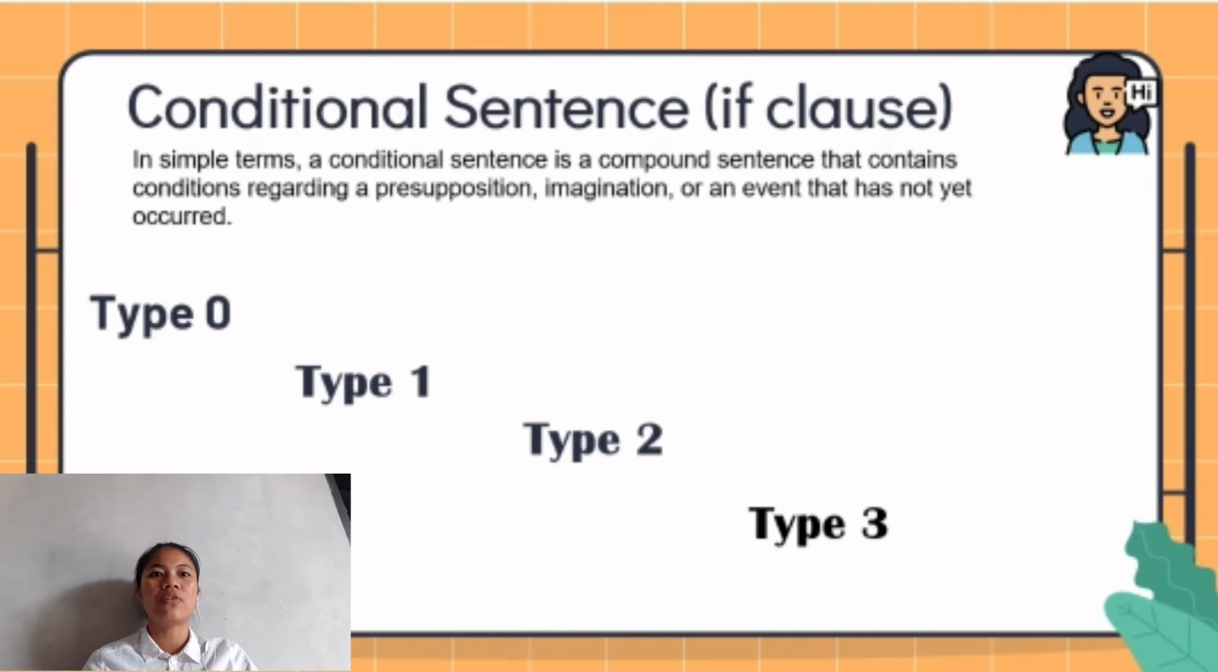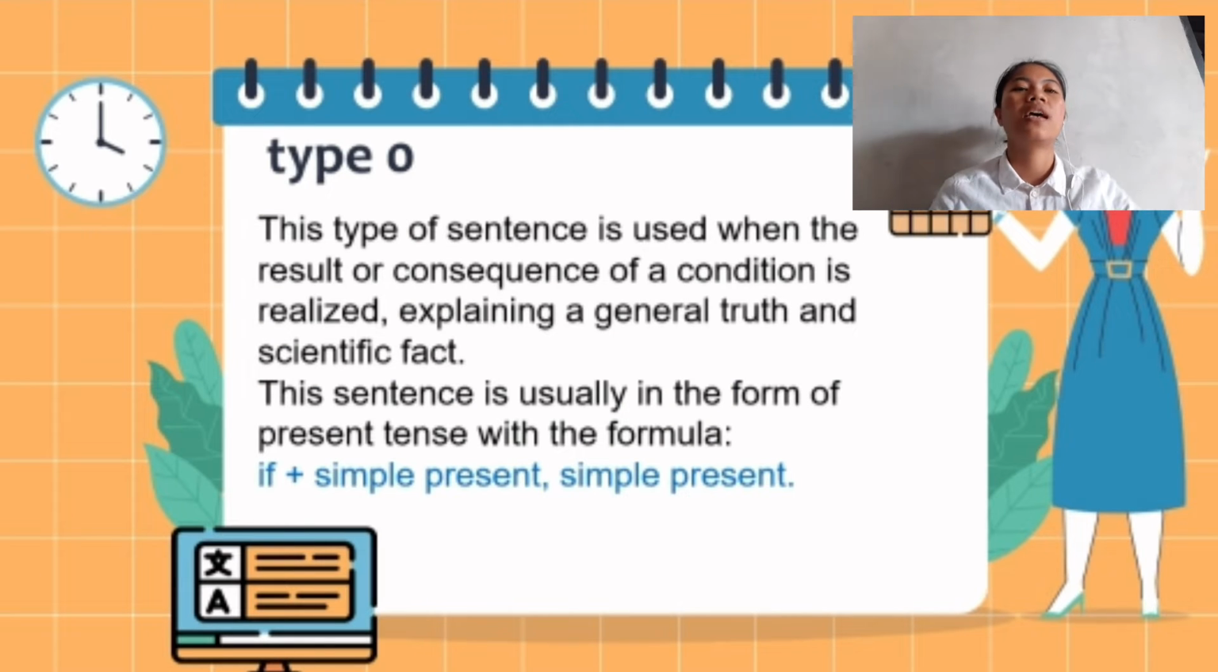Conditional sentences have four types: type 0, type 1, type 2, and type 3. Now I would like to explain about type 0. This type of sentence is used when the result or consequence of a condition is realized, explaining a general truth and scientific fact. This sentence is usually in the form of present tense with the formula if plus simple present and then simple present.